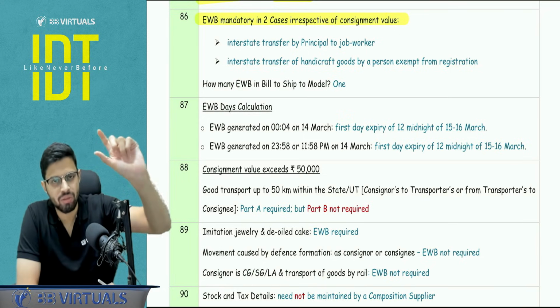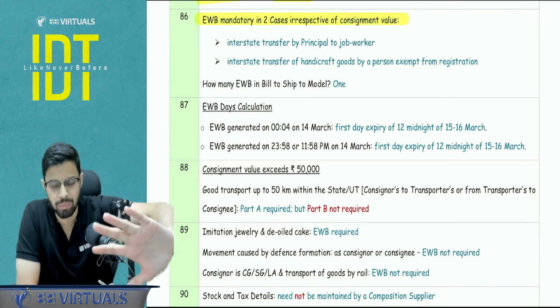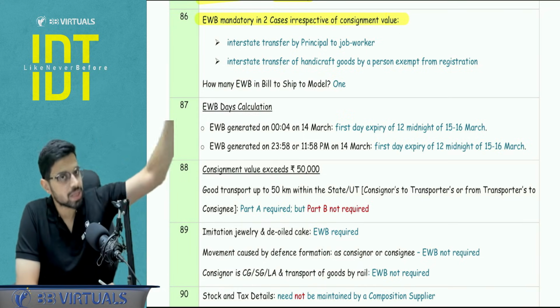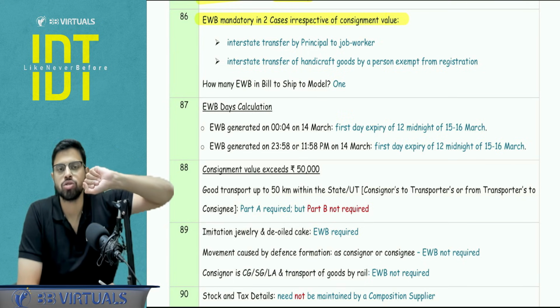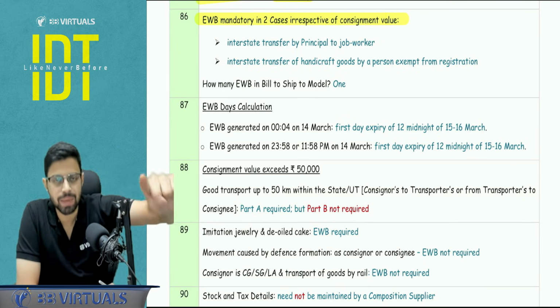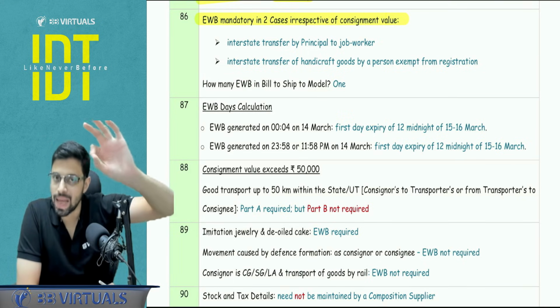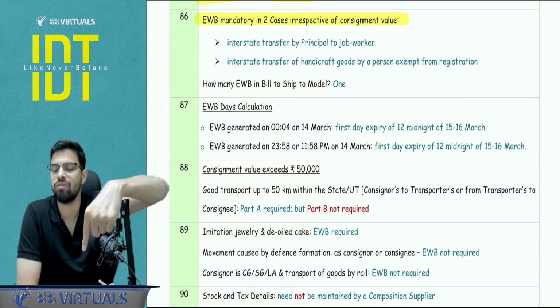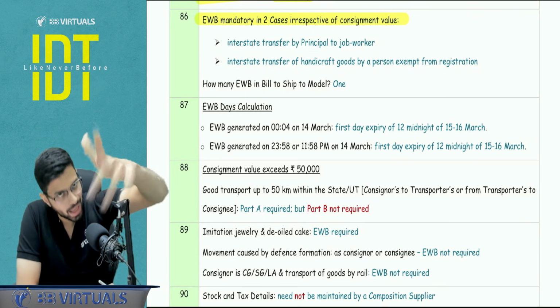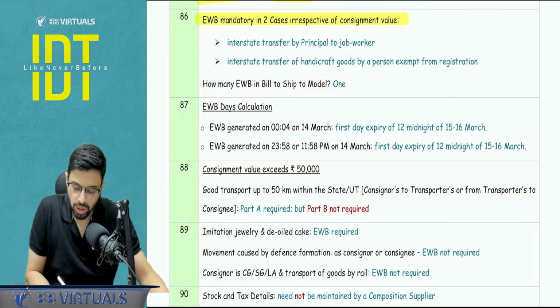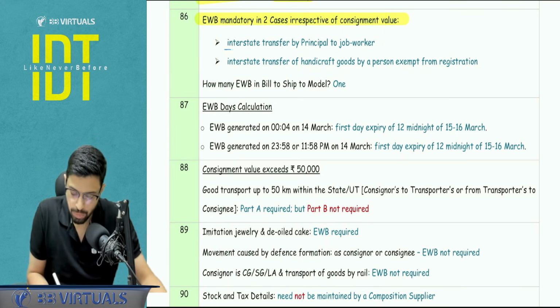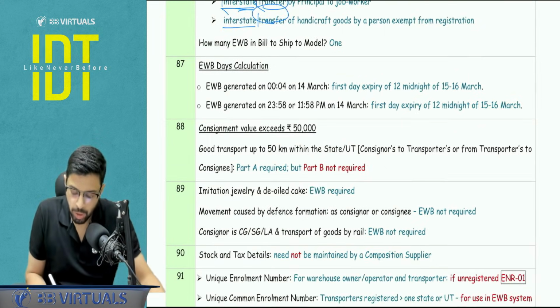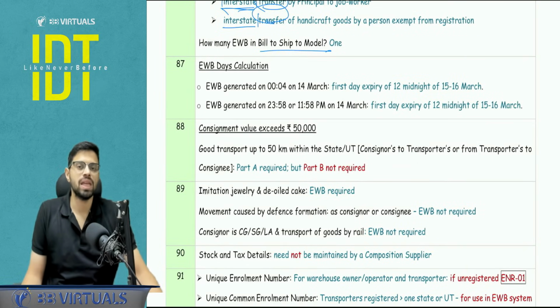Now, this handicraft is a wide word. It kind of covers the handmade goods also, because two conditions that we cover in chapter number 8 registration, section number 23, is that the person will be exempt from the registration in these handicraft handmade goods provided he has a PAN and a mandatory e-way bill, but both are only and only applicable with respect to the interstate movement, right? Interstate transfer.